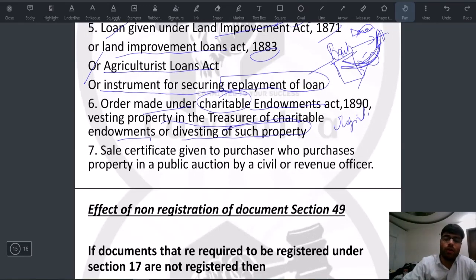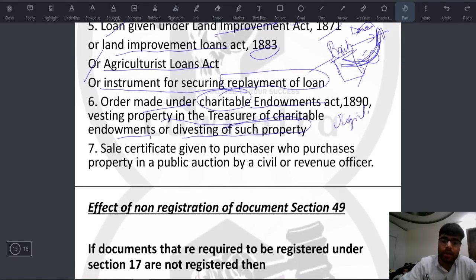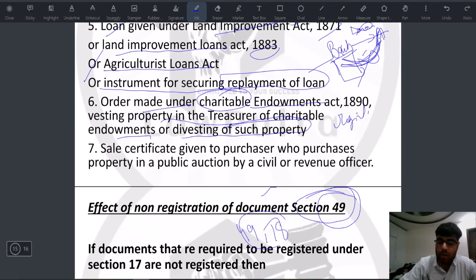So now the effect of non-registration of a document, as I said earlier, is given under section 49, but since this has taken a lot of time, we'll discuss it in some other video. But please read section 49. Okay, read section 49 and section 18 as well. Section 17 is very lengthy, so that's why it takes a lot of time. Thank you.